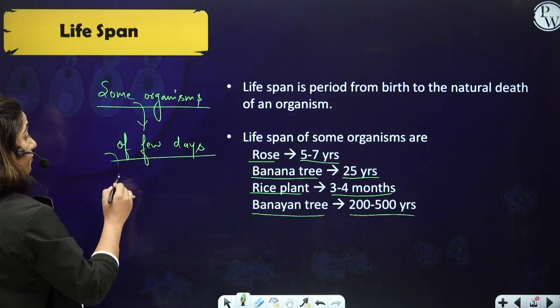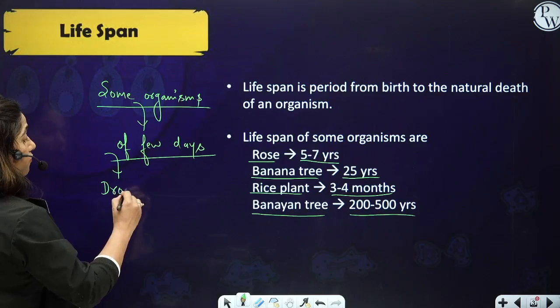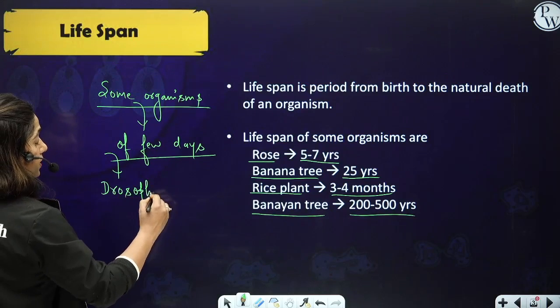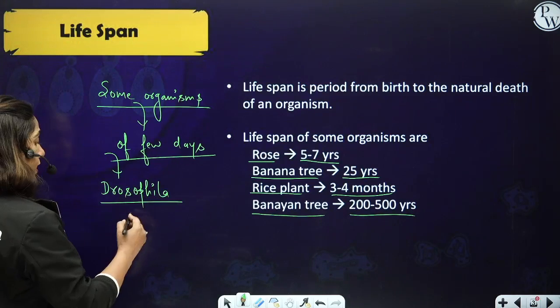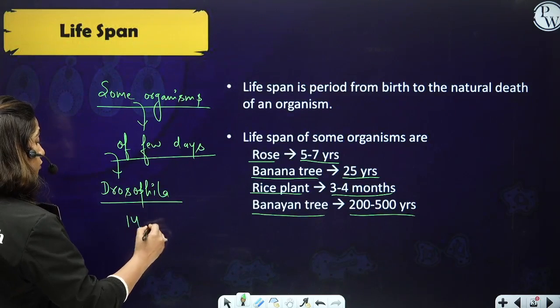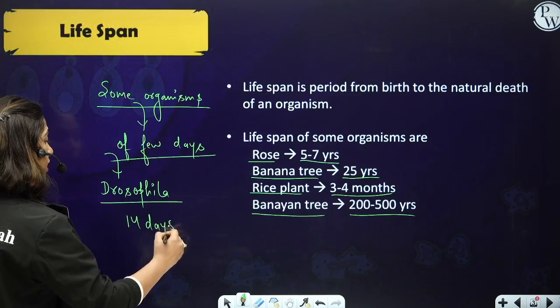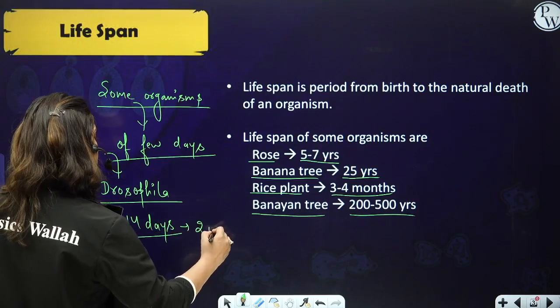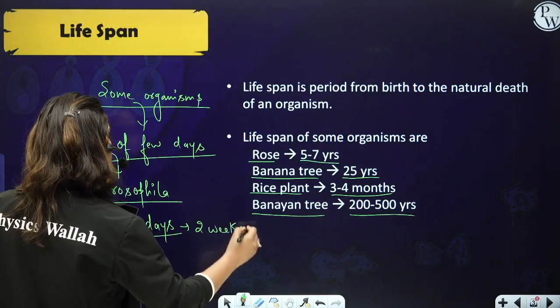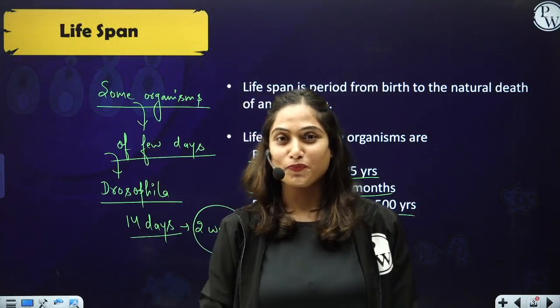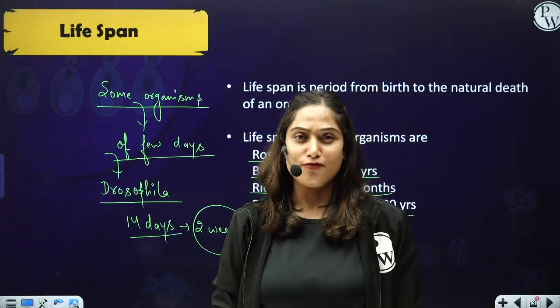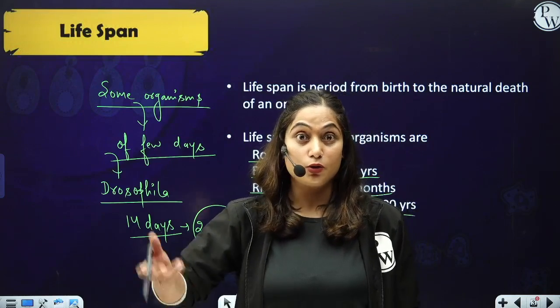Like you must have heard the name Drosophila, a very famous name, also commonly called the fruit fly. The lifespan of Drosophila is just 14 days, that is 2 weeks. So the lifespan may vary from just a few days up to thousands of years.